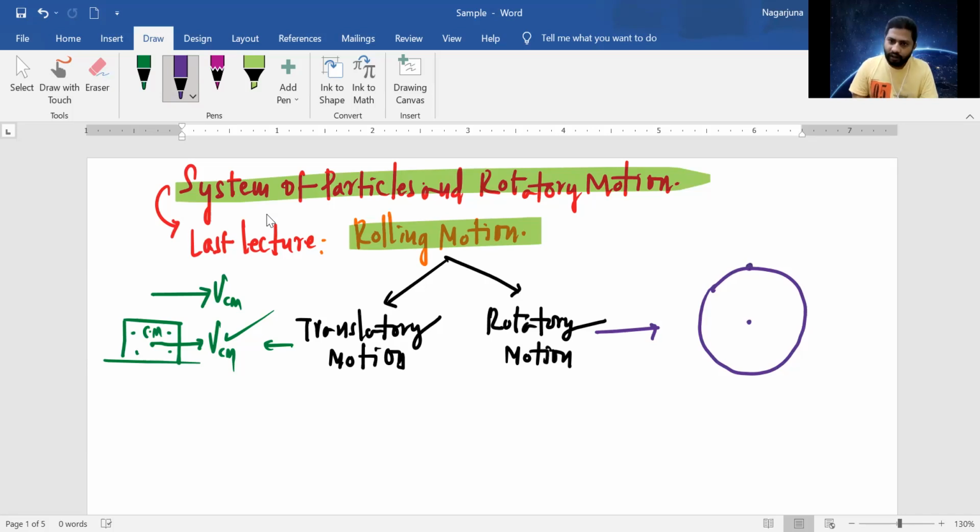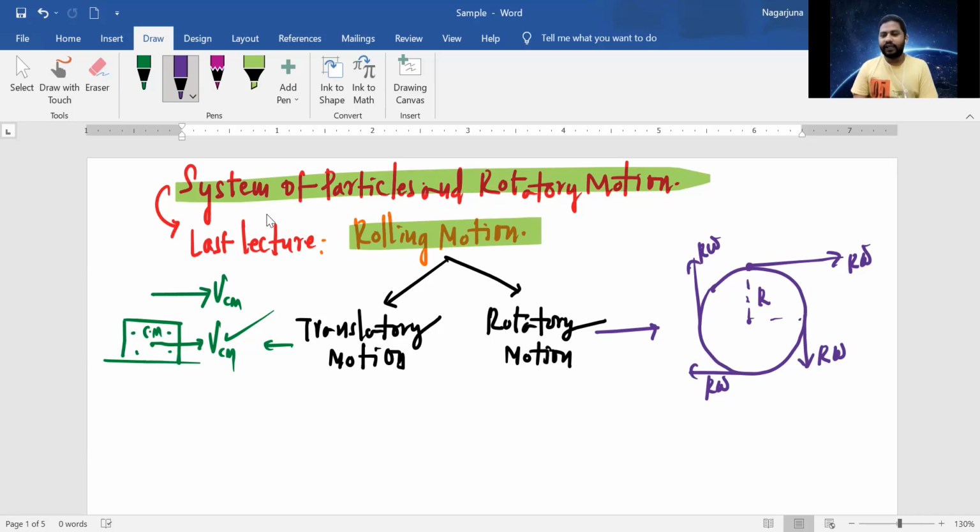A body of mass m is rotating about the center in this circular path. Let's suppose the radius of the circular path is r. At this point the linear velocity is r omega, and at every other point on the path the linear velocity is also r omega.